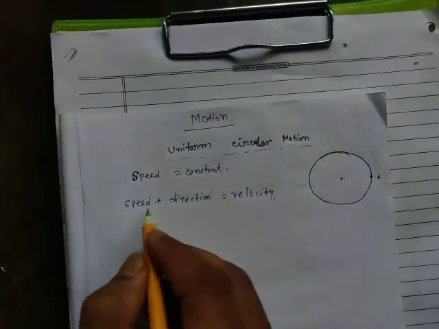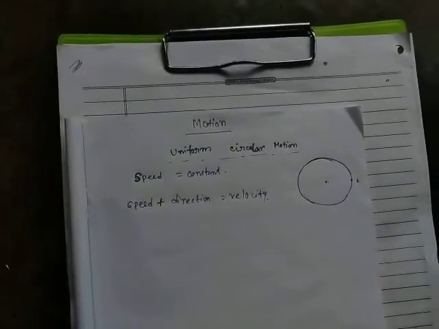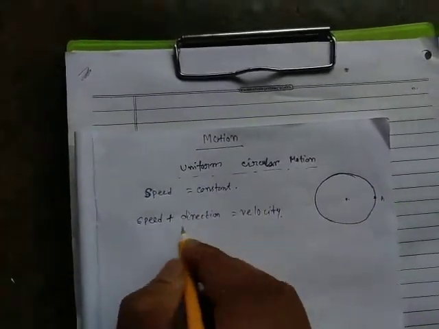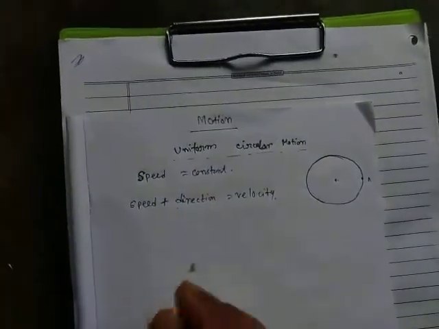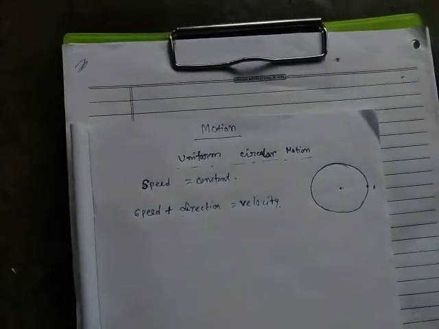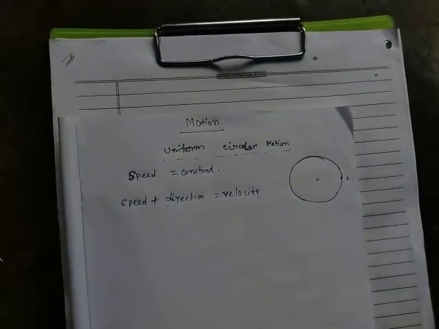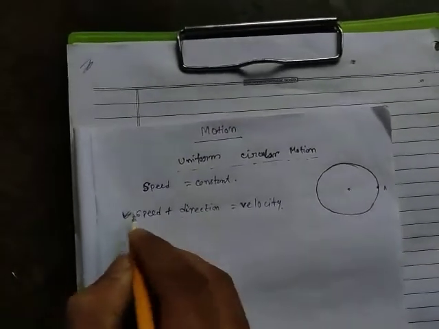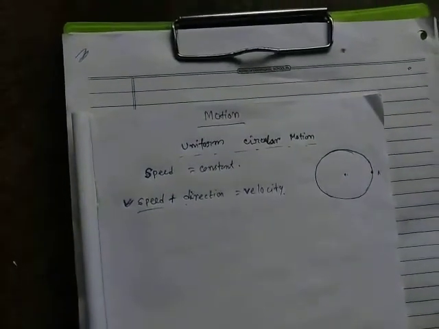Speed means only the magnitude, because it is a scalar quantity. So if we take the direction of motion with the speed, then the term will be velocity. Then we will be able to get the velocity. I think this is clear. Speed is a scalar quantity, so speed contains only the magnitude, not the direction.